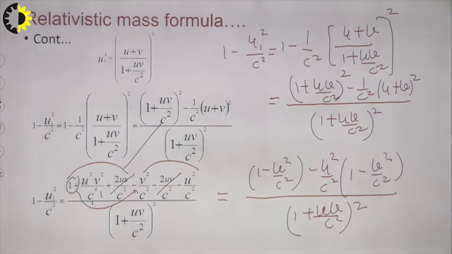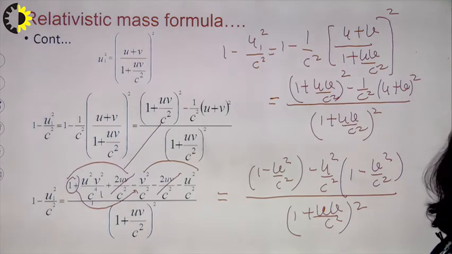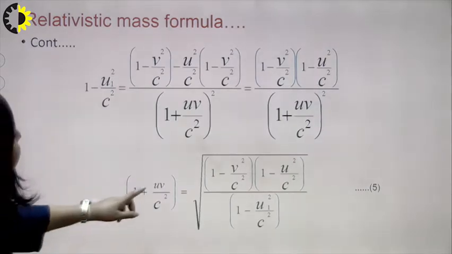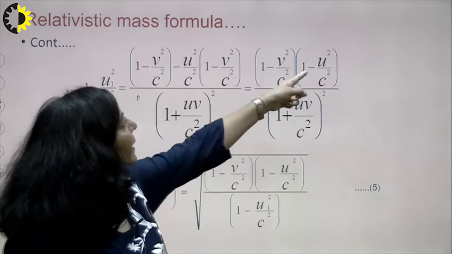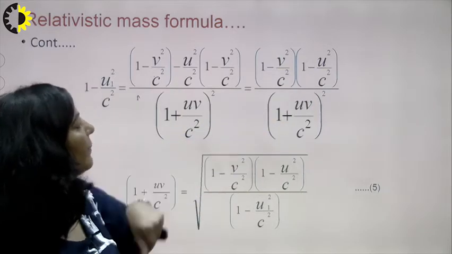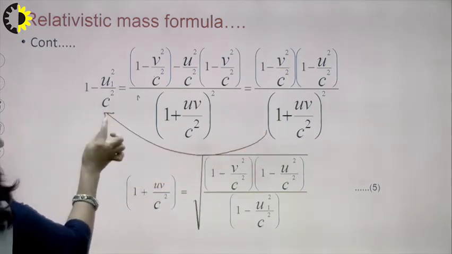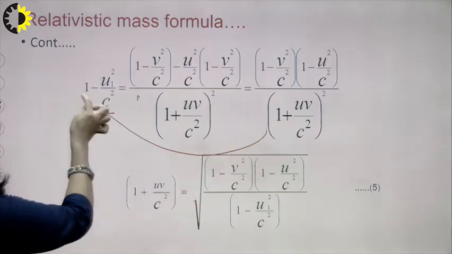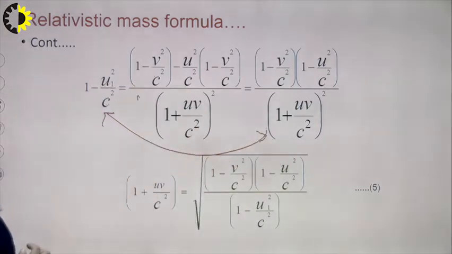Now you can see here, in these 2 terms you have 1 minus v square upon c square common. So now what we are doing, we are taking 1 minus v square upon c square common. So after taking 1 minus v square upon c square common, you are getting 1 here, 1 minus u square upon c square, 1 plus uv upon c square. Now what you will do, transfer this 1 plus uv upon c square to the left hand side, and transfer this 1 minus uv upon c square to the right hand side.